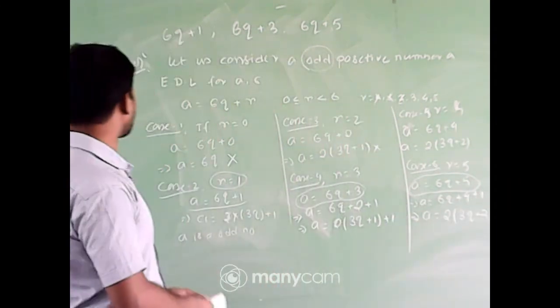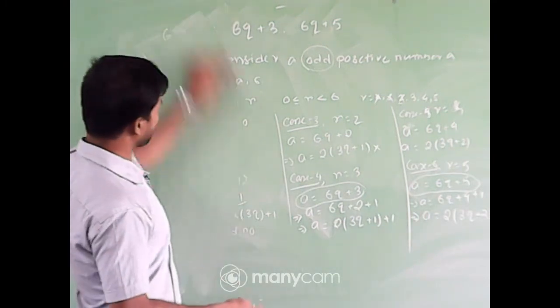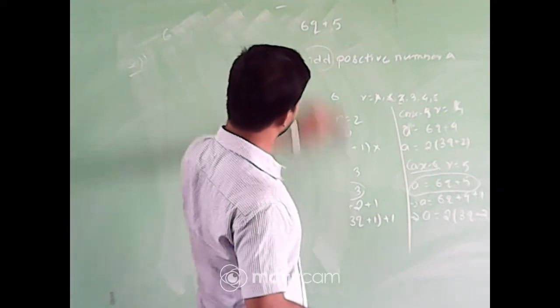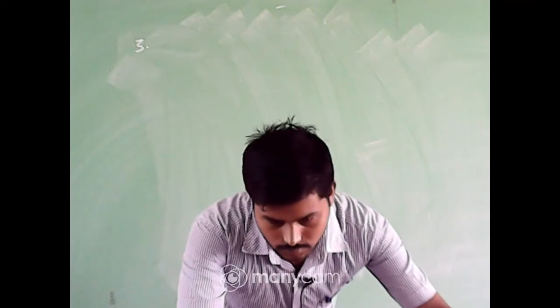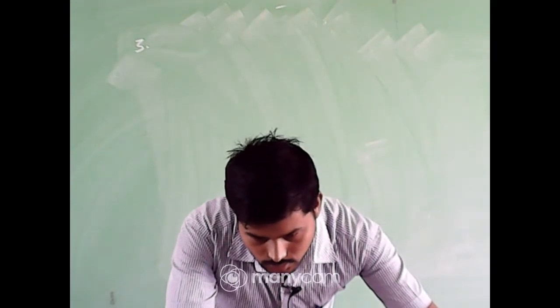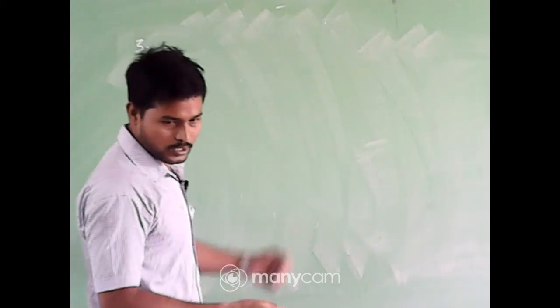Have a look at question number 3. Okay, why can't we have r equal to 6? Very good question. Why can't r equal 6? Now look, I am giving you the answer, then going to the next question.